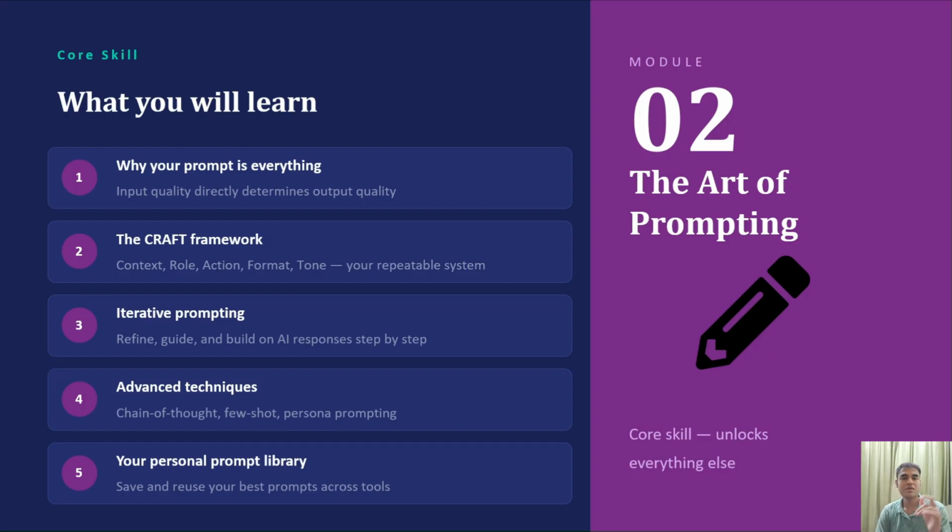Then we came to module two, which was mastering prompt engineering. In this I gave you the CRAFT framework: context, role, action, format, tone. Using this CRAFT framework you can always generate a perfect prompt for anything. Then we read about iterative prompting. Then we saw prompting techniques such as chain of thought prompting, few shot prompting, zero shot prompting, persona prompting. There are many kinds of prompting techniques. Then we did a project, making your personal prompt library. I gave you a sample prompt library which you can use to generate your personal prompt library.